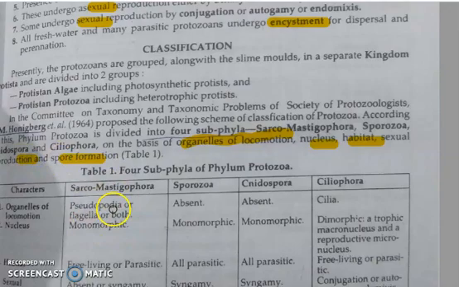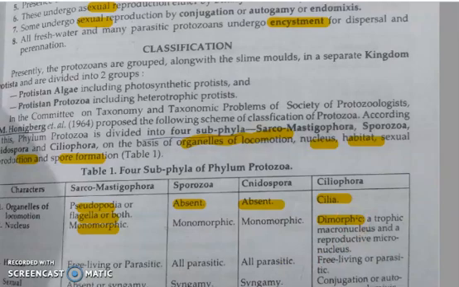In Sarcomastigophora, pseudopodia or flagella or both are present. Organelles of locomotion are absent in sporozoans, cnidospores, and Coeliophora. Nucleus is monomorphic, meaning a single type of nucleus, and in Coeliophora it's dimorphic. An example is Paramecium in case of Coeliophora, so it has two nuclei.